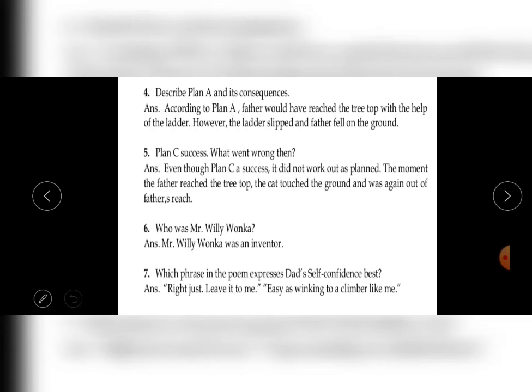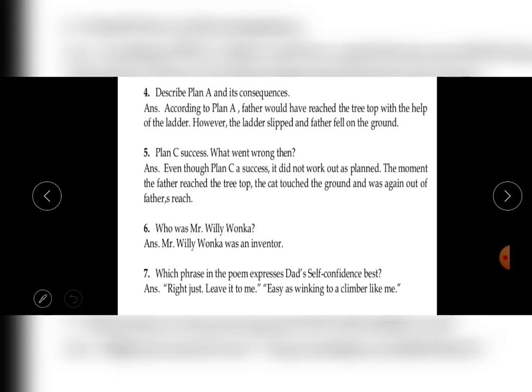What about plan C? Success. What went wrong then? Now in plan C, what happened? The cat got rid of the tree, but the father was stuck on the tree. Earlier the dad was on the ground and the cat was stuck on the tree. Now the cat is on the ground and the father is stuck on the tree. So it's a success, that was the plan to get rid of the cat. The cat freely went to the ground. So it's a success, but what's the result? The father was stuck in the place of the cat.